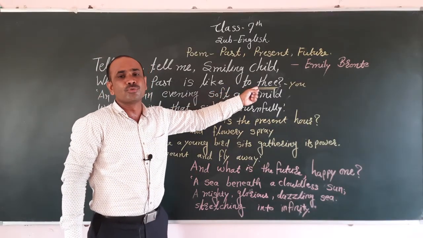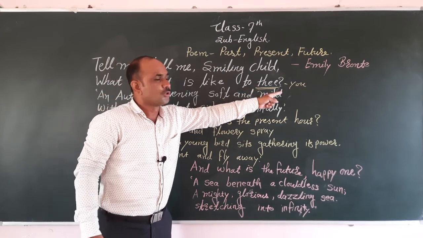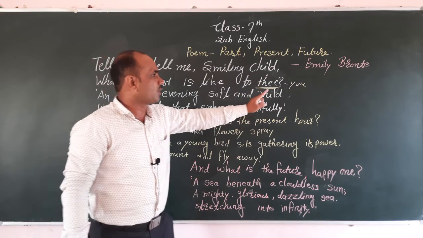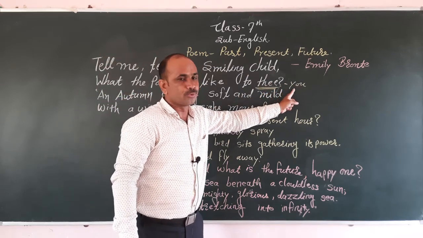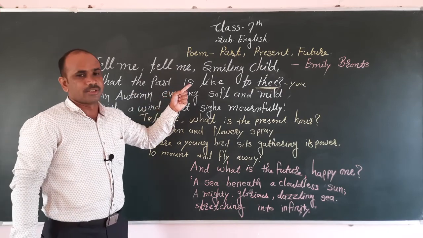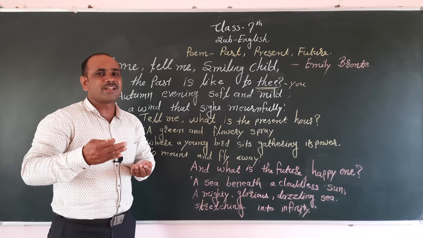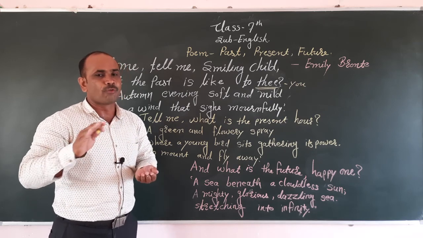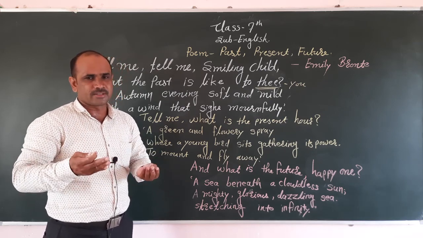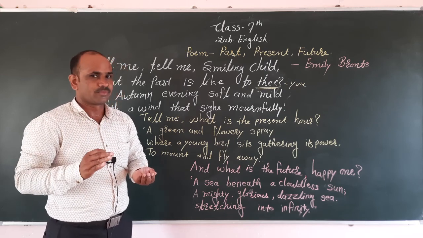This word was used in an ancient period for you, and nowadays we use you. Listen, he said, what the past is like to thee means what type of experience you had in the past. Which type of experience in the past will you tell me first?